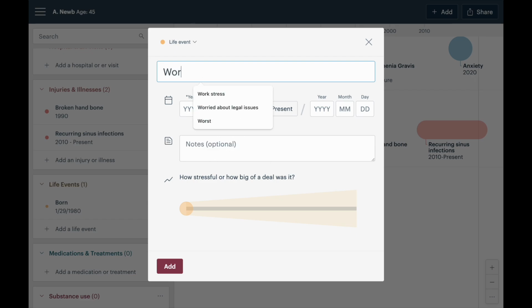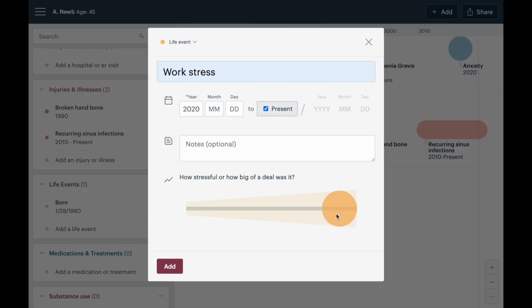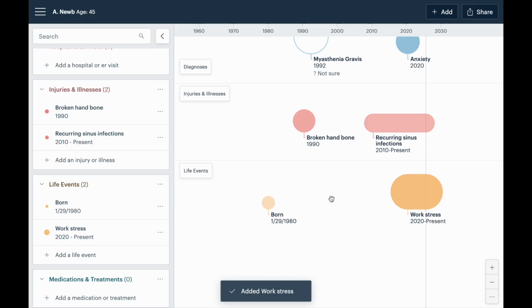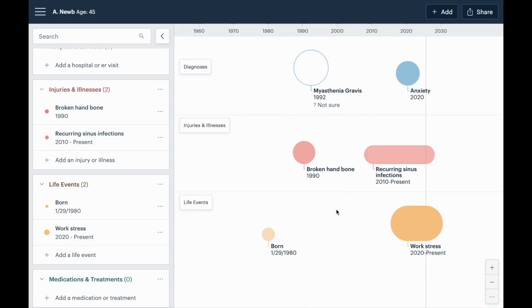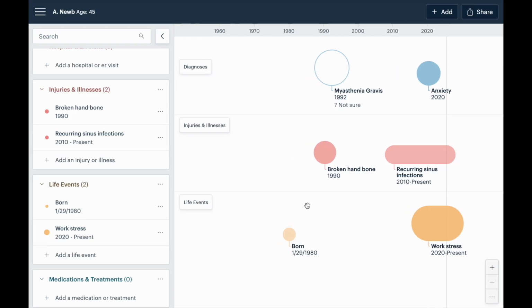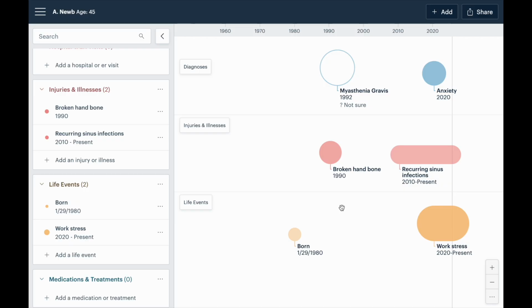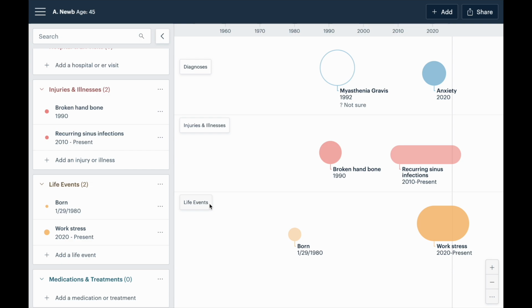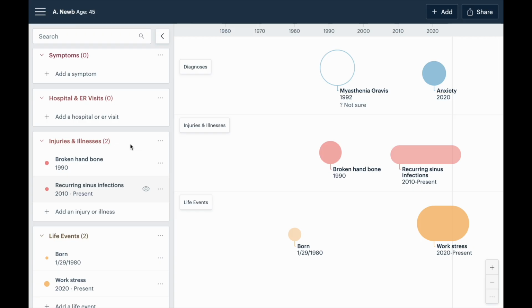So let's add a life event called work stress, 2020 to present, and pop that in just to start to get a little more complete picture. And often in life events, people are adding when they moved, or especially if they had some big important event or phase in their life. It could be a stressful or traumatic time. So often these types of life events do have a bearing on our health.